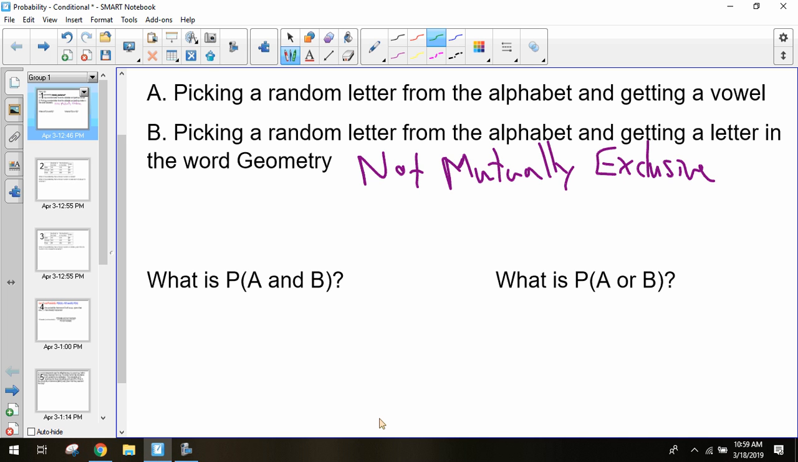So how many vowels do I have in geometry? 2. Or 2 distinct vowels. Technically E shows up twice, but the probability of getting E is still the same. It doesn't matter how many times E shows up in this word. Probability of getting E is still 1 out of 26. And so 2 out of 26 is our probability of getting an E or an O. And so the total would be 0.08.